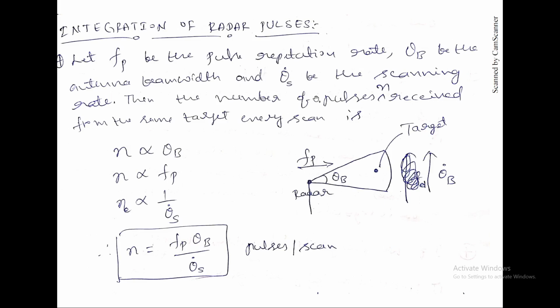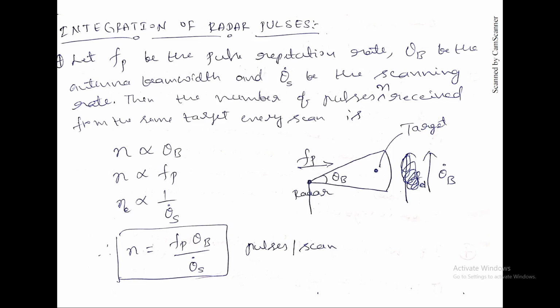This term theta s dot is called the scanning rate. It is defined as the scanning; that means if you observe a radar, it will actually rotate. So how much rate are they rotating? Basically, we can say the term RPM, rotations per minute.